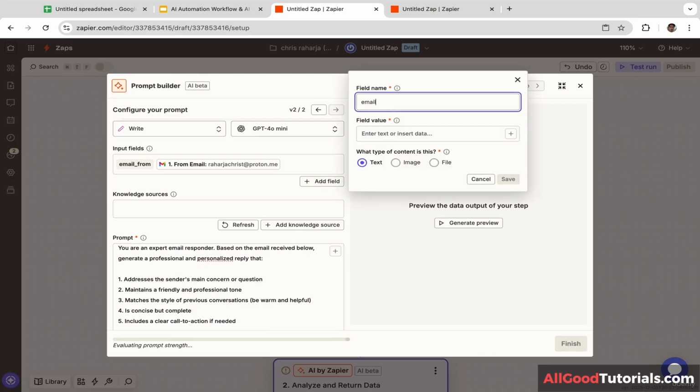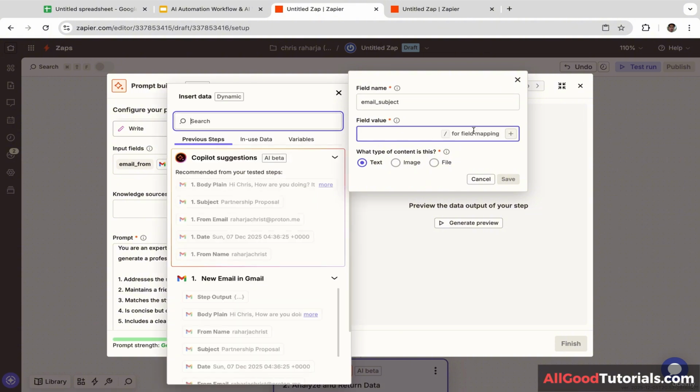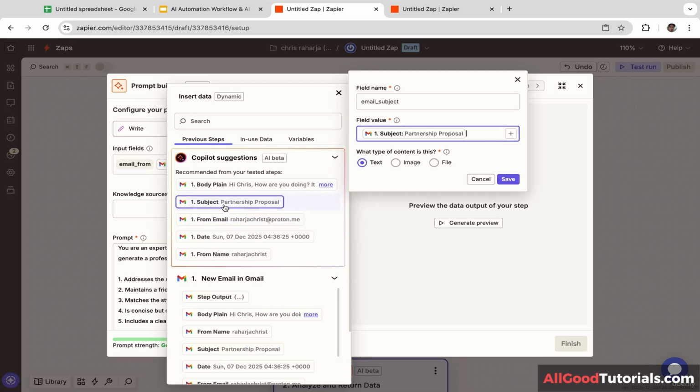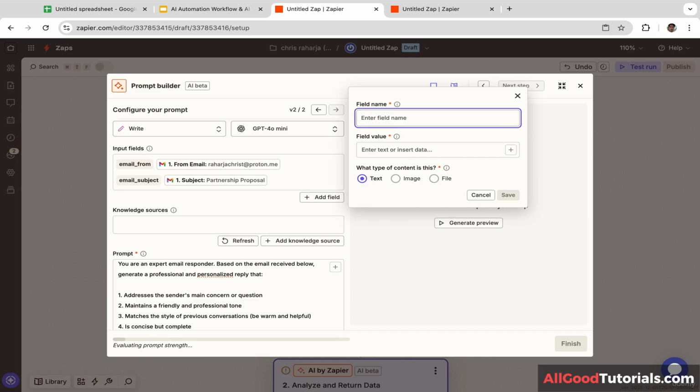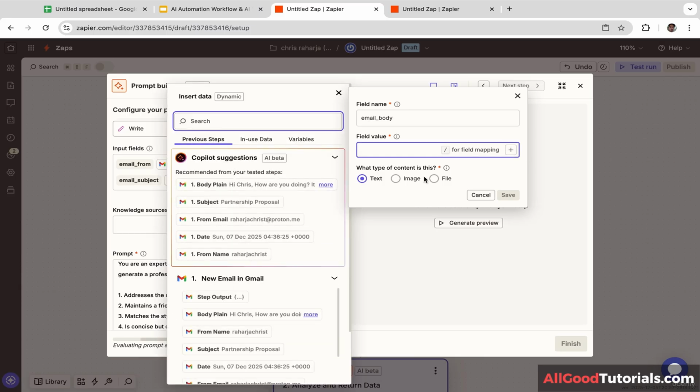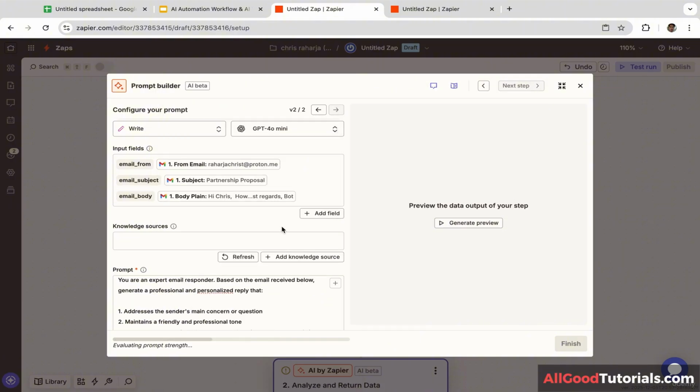I'm going to name it email subject. And let's add the field value. I'm going to select subject, and let's click save. And let's add another field. I'm going to name it email body. And let's add the field value, and I'm going to select body plain. And let's click save.